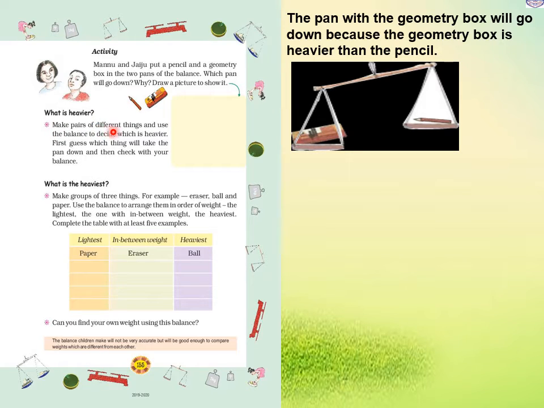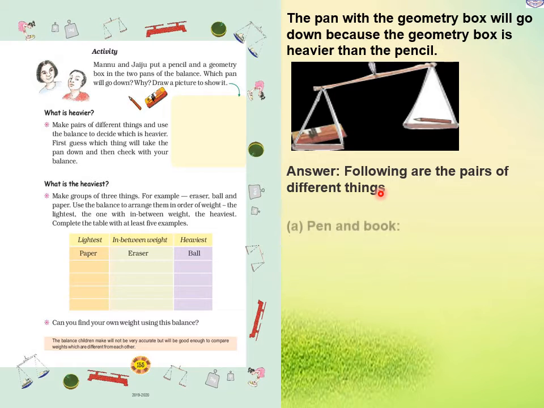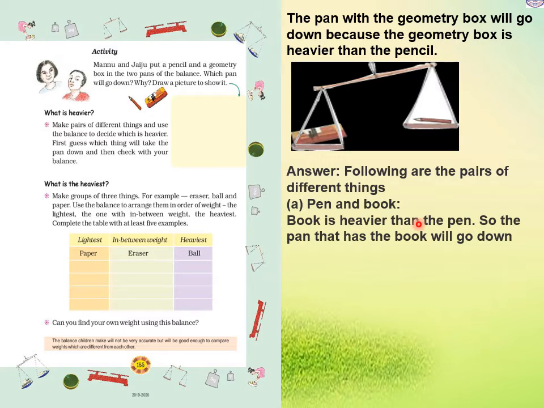What is heavier? Make pairs of different things and use the balance to decide which is heavier. First guess which thing will take the pan down and then check with your balance. So answer, following are the pairs of different things. Here we took different things and we have to measure which one is heavier and which one is lighter. First we took pen and book. So the book is heavier than the pen. So the pan that has the book will go down.